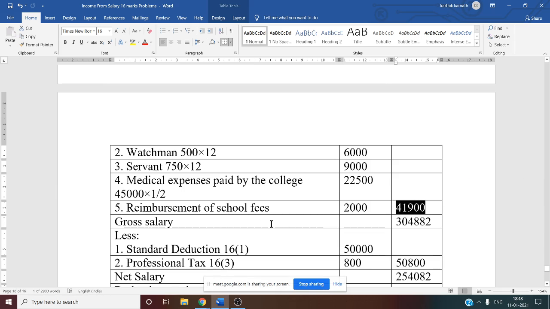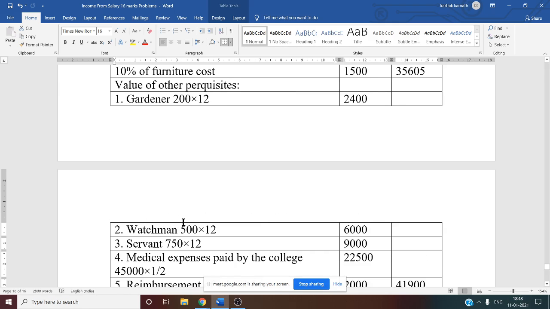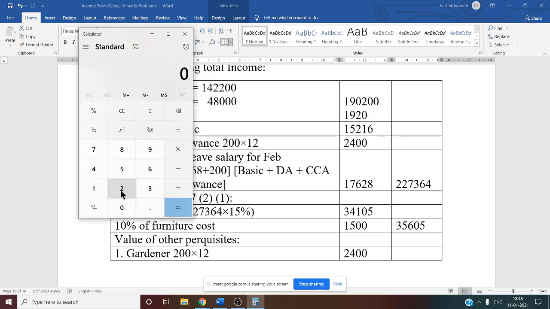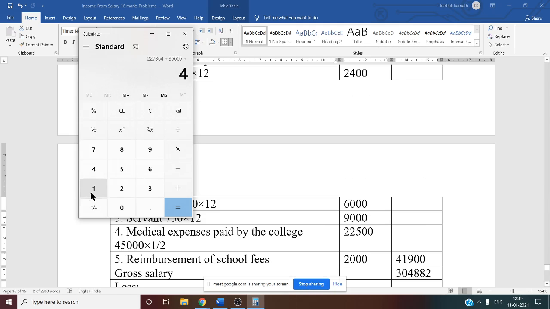So now what is our gross salary? Gross salary we have to calculate. After doing all these things, gross salary means whatever you have written in the outer column, we have to make the total now. So now we have to open the calculator and make the total. What is the total? Can you tell me? 2,27,364 plus 35,605 plus 41,900.